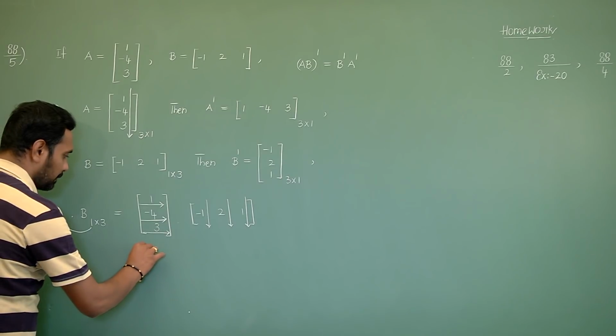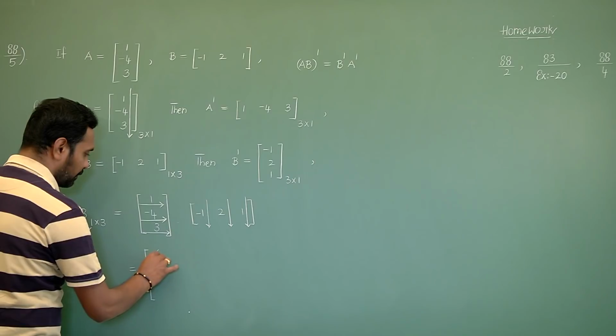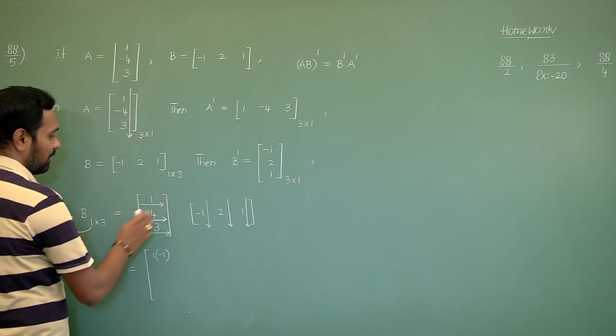That equals: first row first column, 1 into minus 1, completed, no other elements are there.